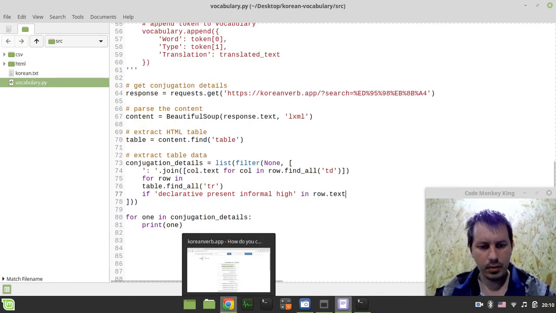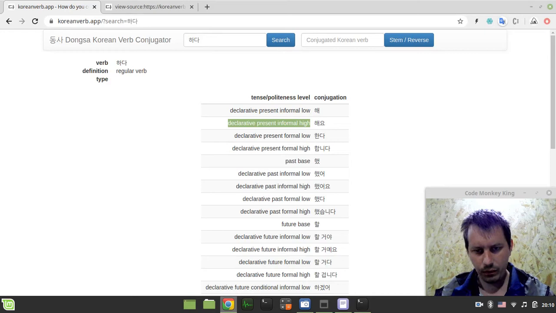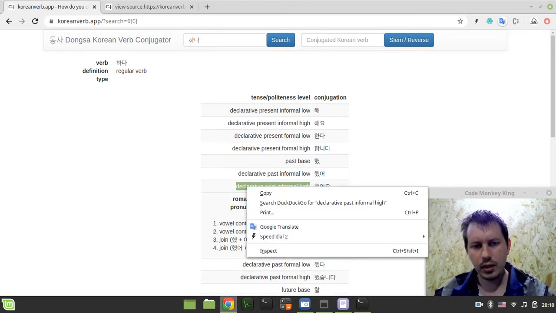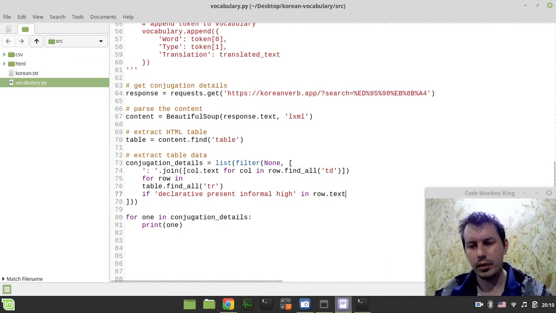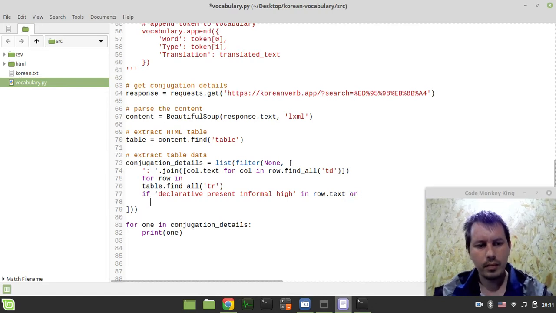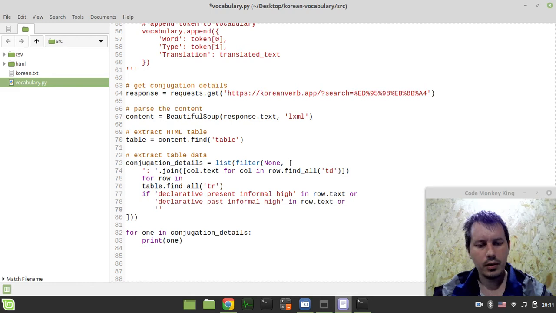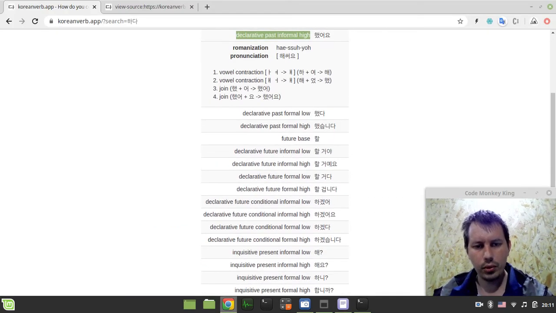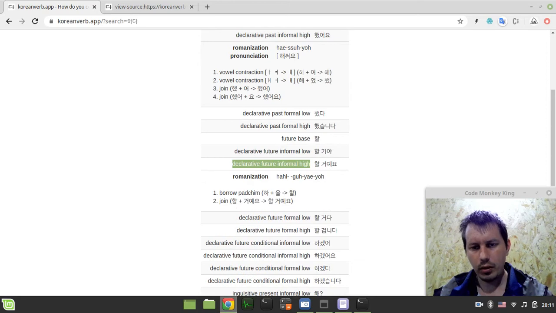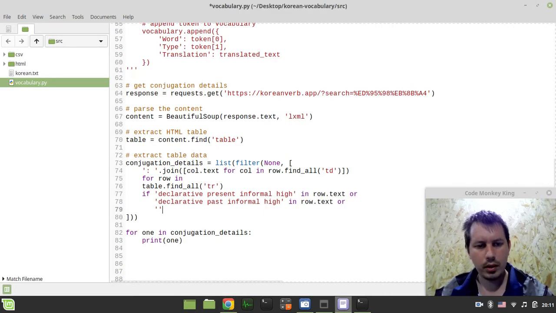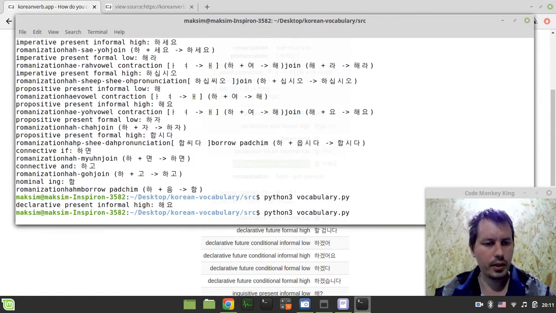Okay, and another item that we need is the declarative past informal high. I'm just picking these from the Korean learner's perspective. I'm learning Korean, and that's the reason why I take those that would help me in most cases. And also the declarative future informal high, 할 거예요. Okay, 할 거예요. So this one I need as well, in row.text, and let's have a look at what we extract from here.